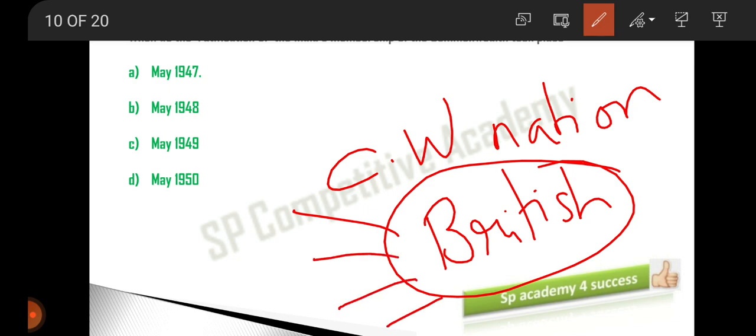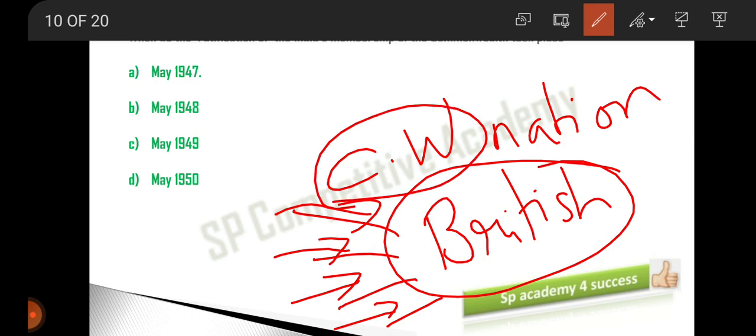And after giving independence, all these countries formed a common nation committee, and that is called the Commonwealth Nations Committee. I am repeating once again, all the members of the Commonwealth nations are once members or were under the rule of the British. But there are some exceptions also.